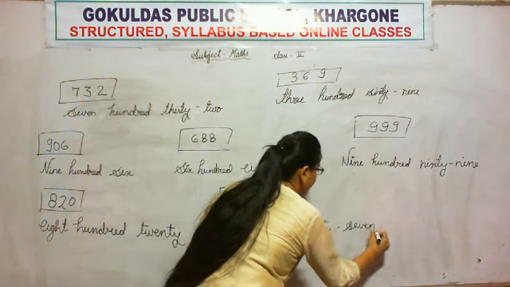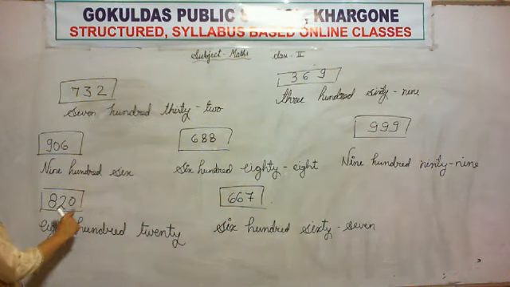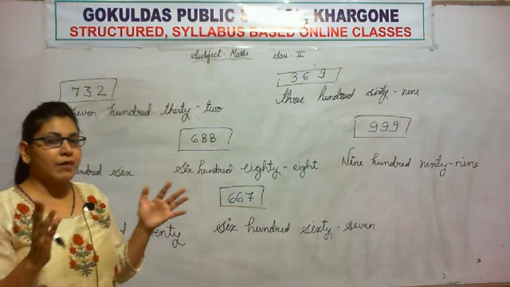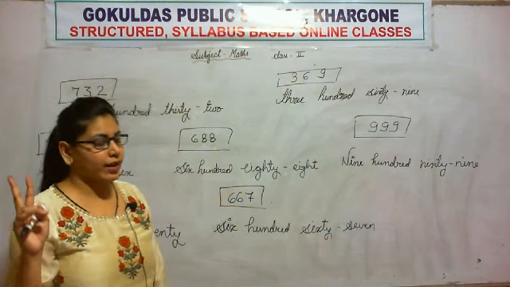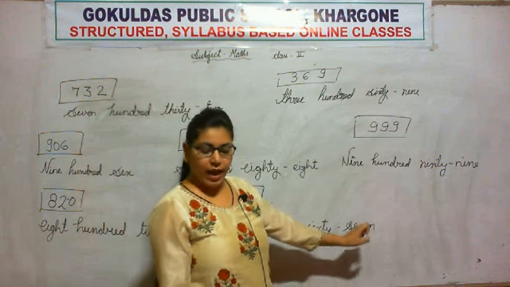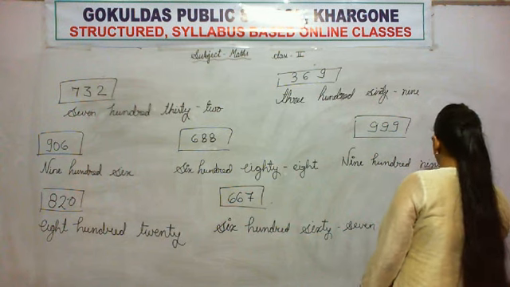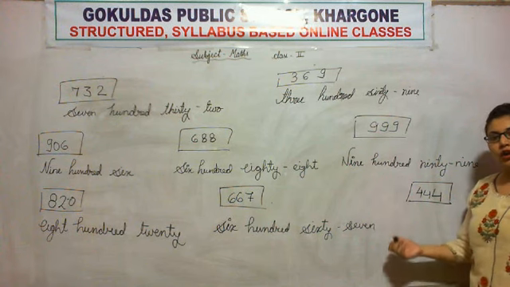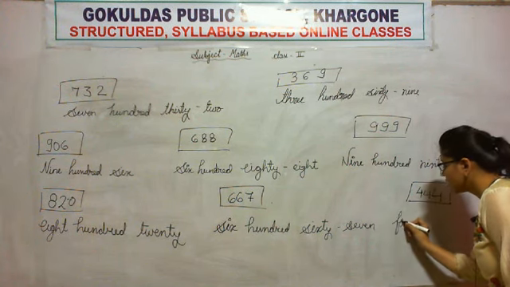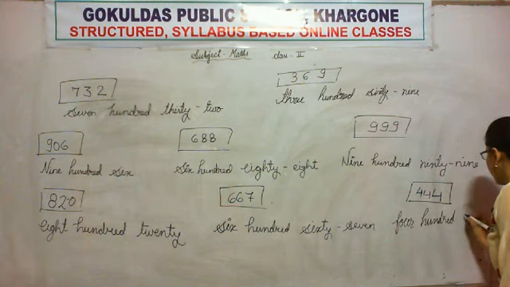So again, we put the hyphen here but not here. The ones place was here, 0 was on the ones place, so we did not combine two numbers together to write it. So we did not put a hyphen here, but here we combine two numbers together to write its name. So we put a hyphen here. And the next number, and our last number, is 444. How do we read it? As 444. So we write what we read. So we will write 444.